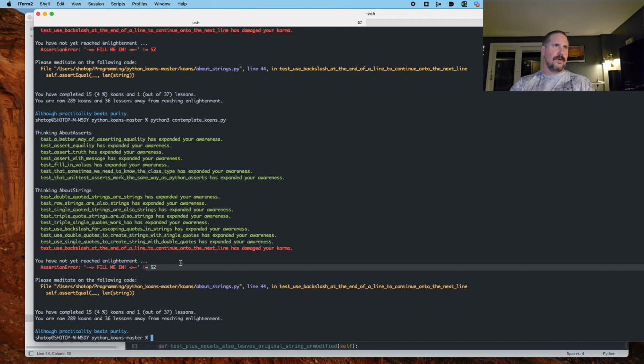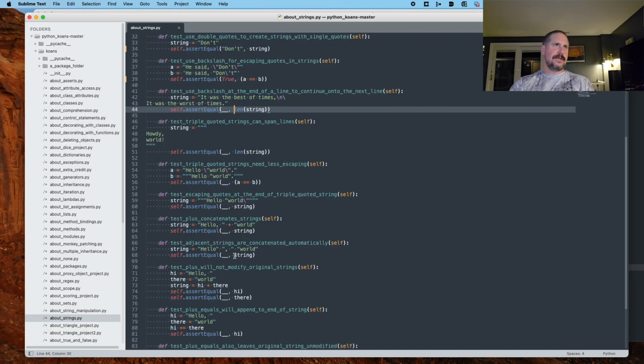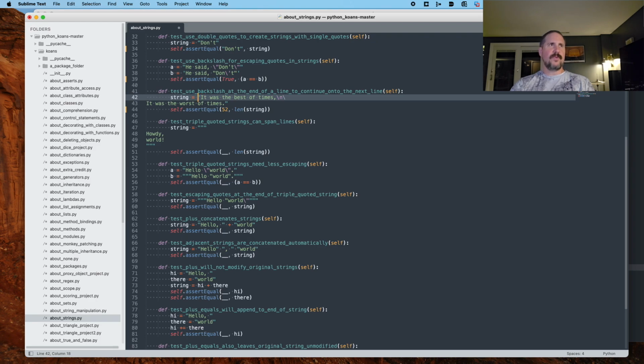So 52 seems to be the answer, but what it's illustrating is that the length of the string is this length plus this length. It's all one string. And I'm curious if it includes the new line character or not. Probably does. I would assume it does.